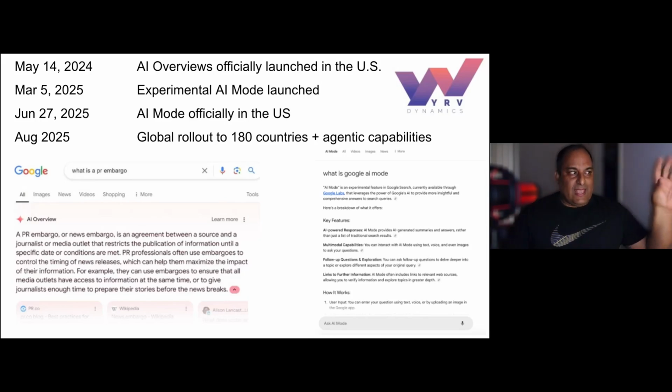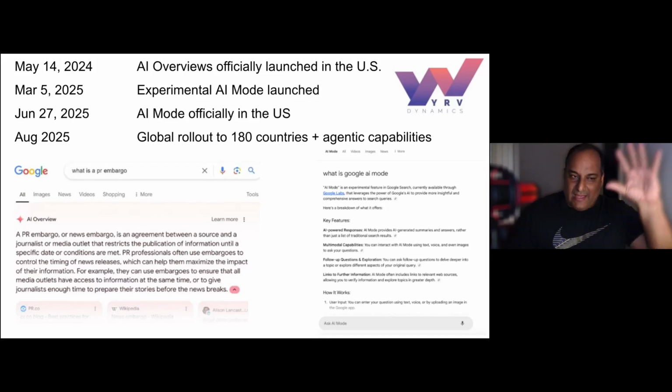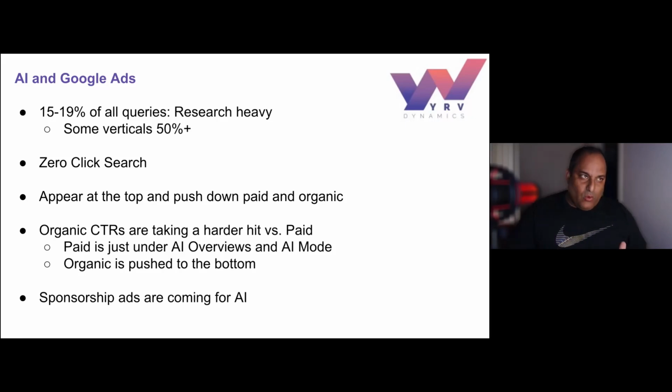And just for reference, AI overview is more of a summary. The AI mode is chat based. It actually provides a lot of information. Roughly 15 to 20% of all queries appear as AI mode. 80% do not. So as much as people say, oh, AI is taking over search, that's not really the case. It's actually 80% that does not include any type of AI.